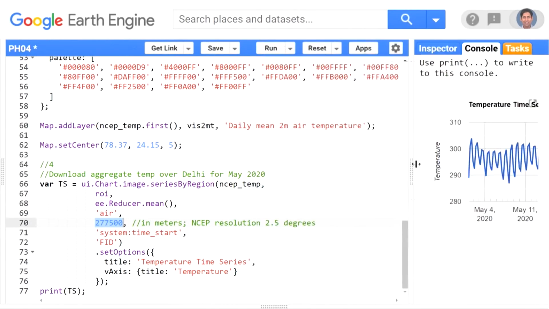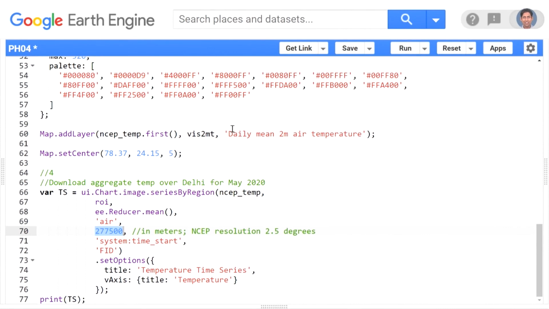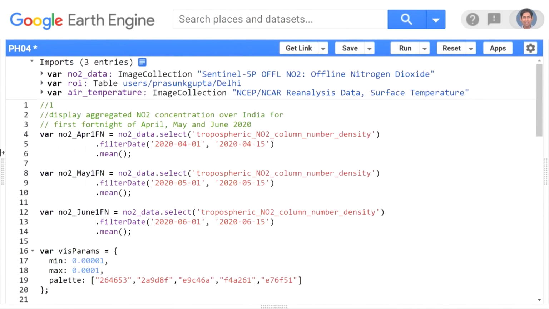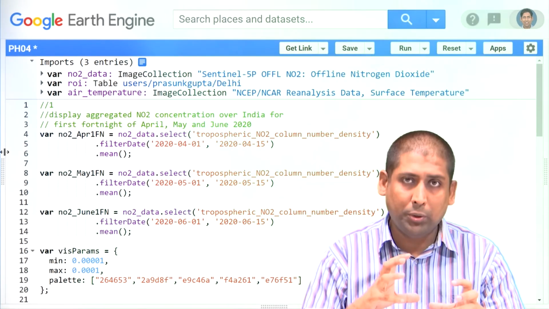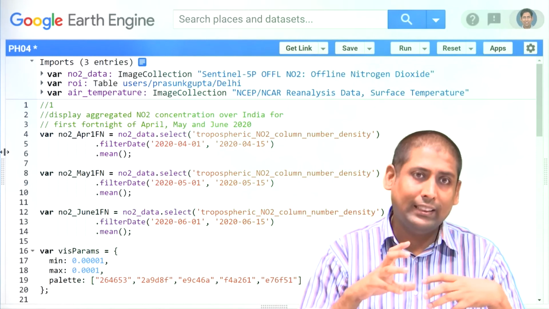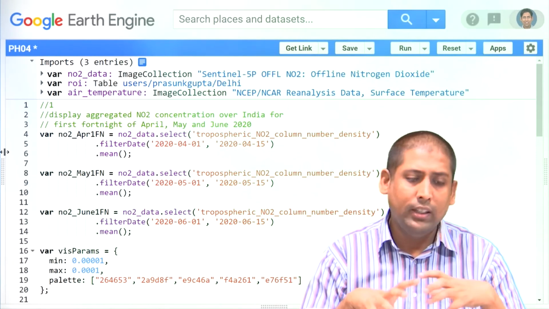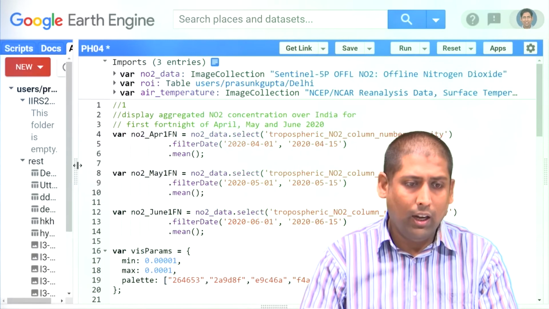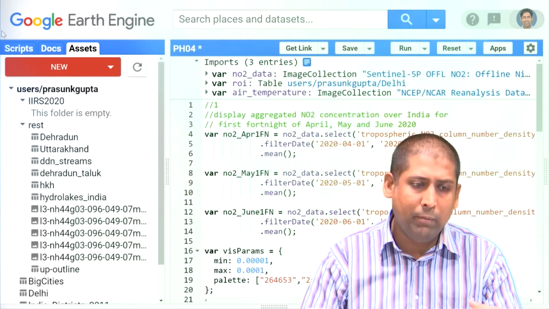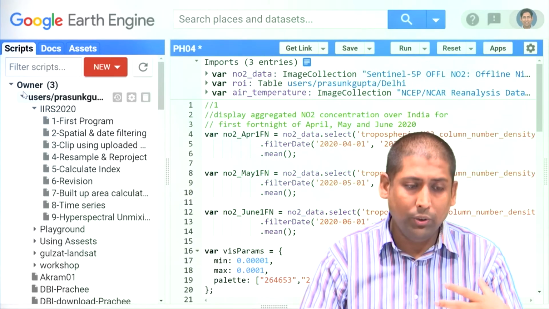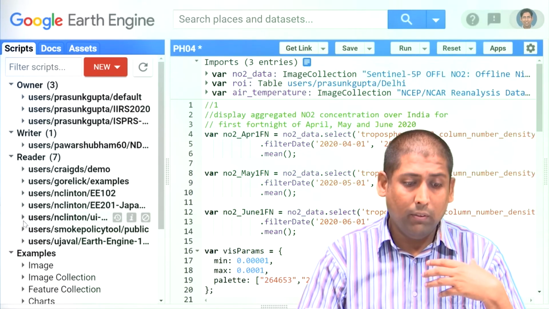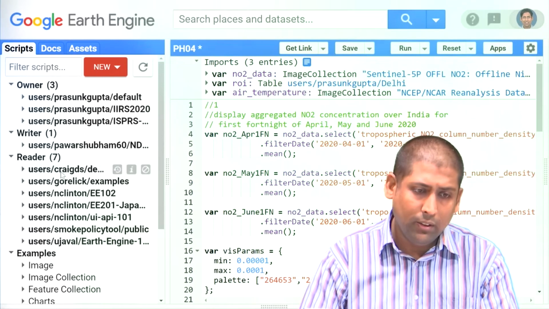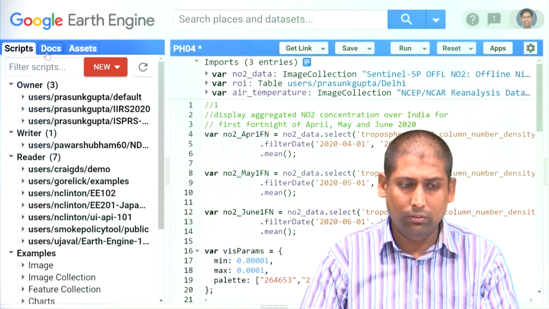so this is what, and there is a lot more which Earth Engine can offer to you. This is just a very basic overview of some of the environmental parameters which probably affect public health, how to access them, how to visualize them, and how to download them. Now there is so much computing power available for users that people are moving on to things like doing machine learning on Earth Engine.